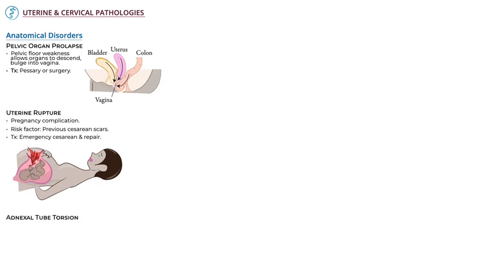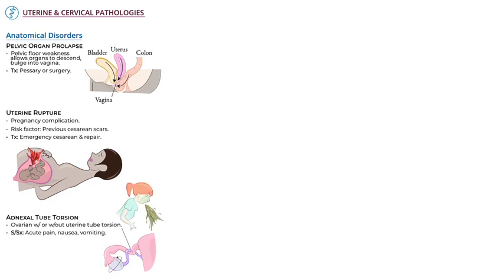Next, indicate that adnexal torsion refers to torsion of the ovary and or the uterine tube. Unfortunately, the symptoms of adnexal torsion are often nonspecific, and diagnosis and treatment are often delayed. However, torsion requires emergency surgery to avoid necrosis and permanent damage. Thus, we need to have a high index of suspicion for this diagnosis, particularly in patients with acute pain and